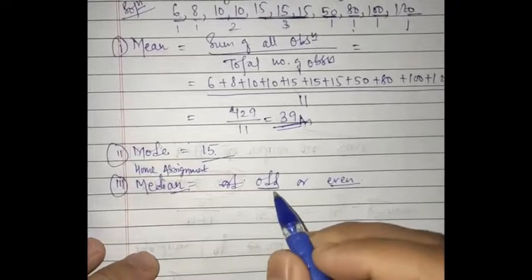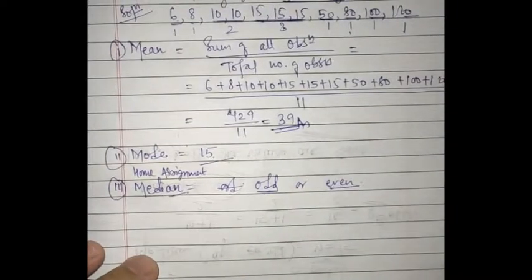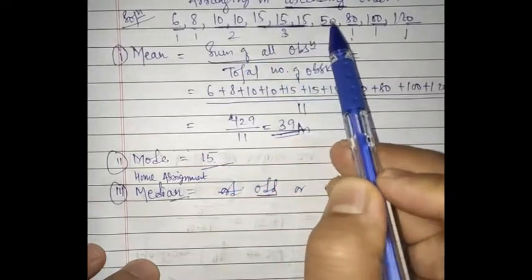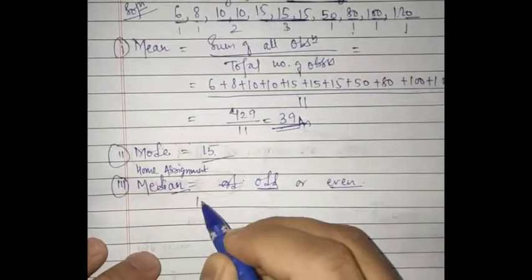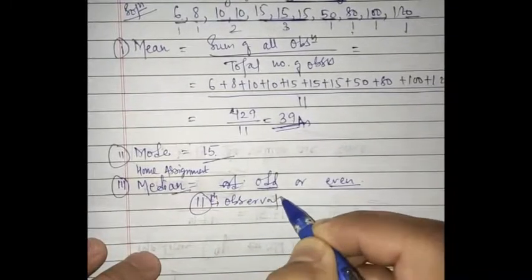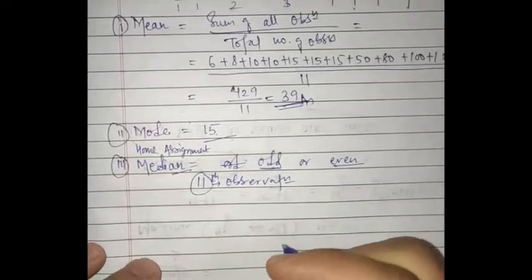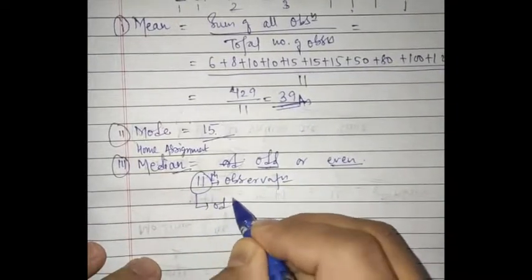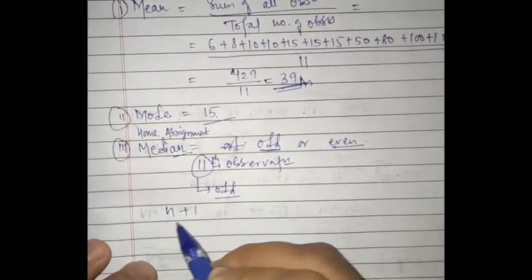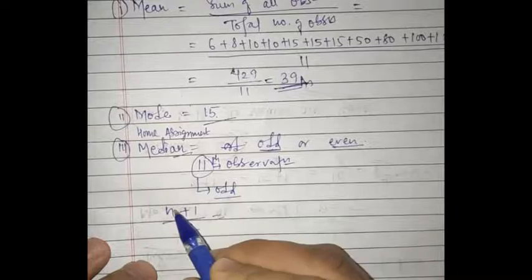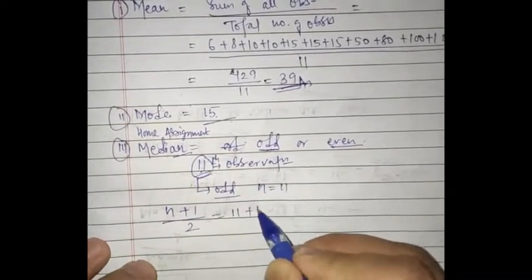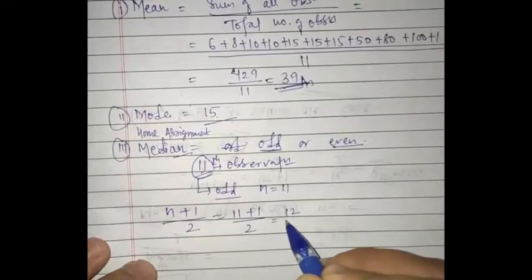So what is the observation, whether it is odd or even? 1 2 3 4 5 6 7 8 9 10 11, right? So there are 11 observations, and your observation is odd, right? If the observation is odd, then you have to use the formula (n plus 1) divided by 2. What is your n? Your n is 11, right? So 11 plus 1 divided by 2 is 12 divided by 2, right?